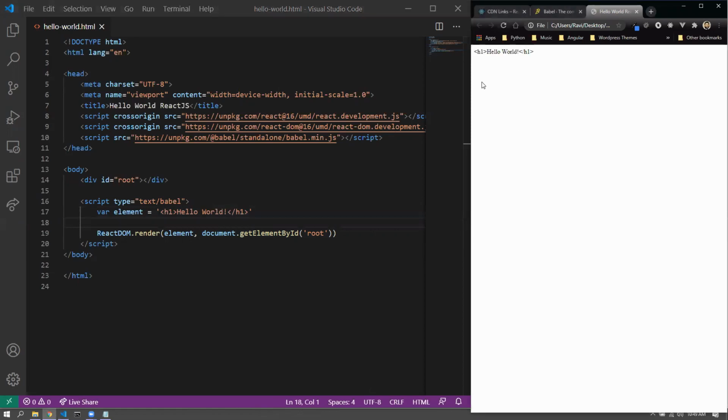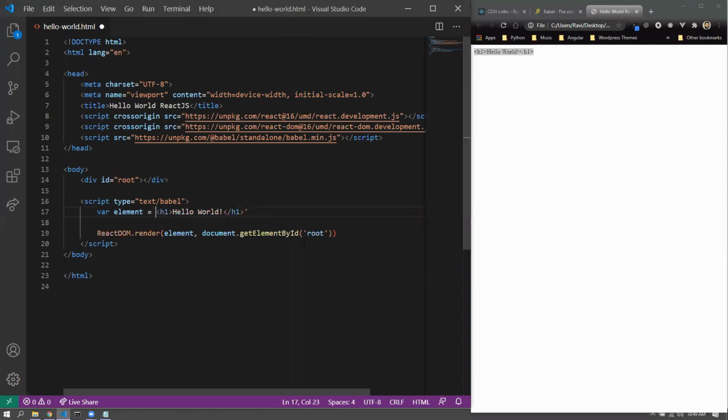You can see that this is now treated as a string and not as HTML. The thing is, the element that we created is not HTML. What this is called is JSX. As I said, it looks like HTML, but it is JavaScript. This is compiled to one particular statement.